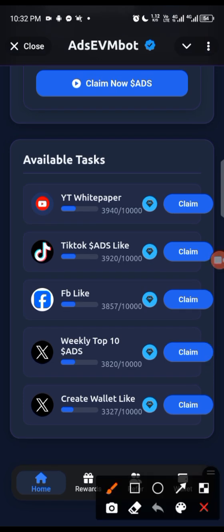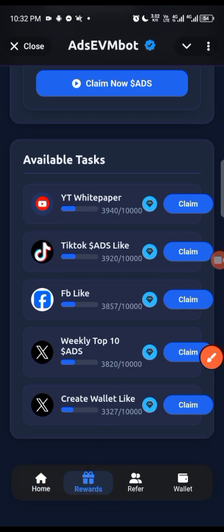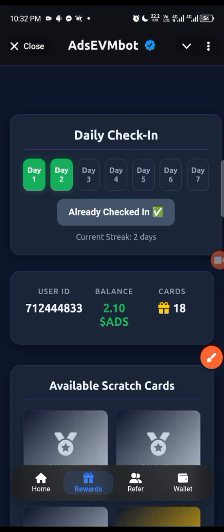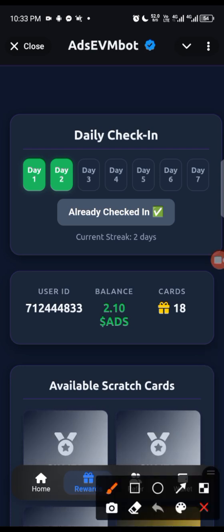This is the rewards page right here. Okay, so I have checked in twice today. I don't know how come I was able to check in twice today, because I was supposed to check in again tomorrow, but they made me check in again today, right? Because I did it in the morning. Maybe their morning has already begun or something. So I was able to check in. I was checked in 2 days, so I'm going to maintain a streak to 7 days, right? So that I maximize my income.